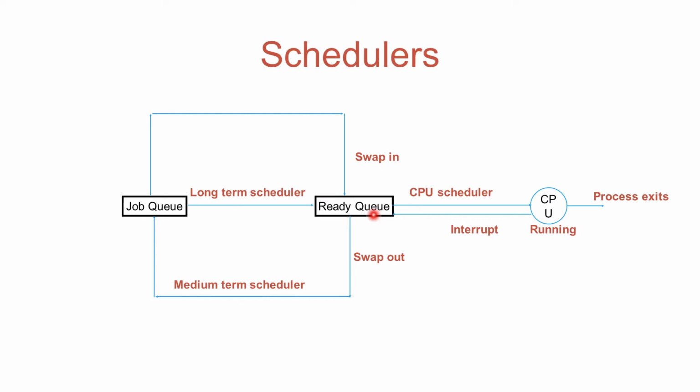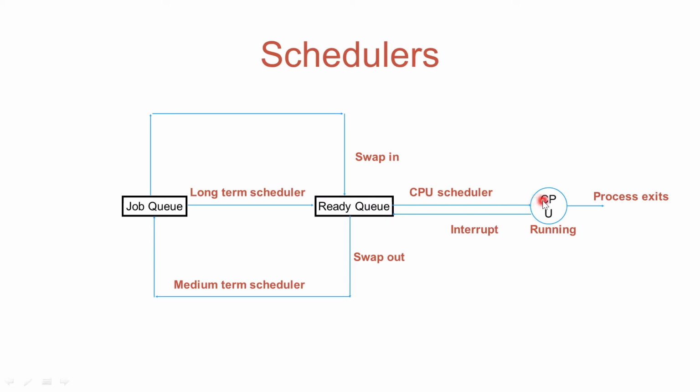It is possible that due to so many high priority processes coming in the system, this low priority process is not being executed for a long time. In this time, the medium-term scheduler will come into action. It will swap out that incomplete process temporarily to the job queue. Later on, when all the high priority processes have completed their execution, it can again swap in that process to the ready queue so that it can be scheduled by the scheduler on CPU.